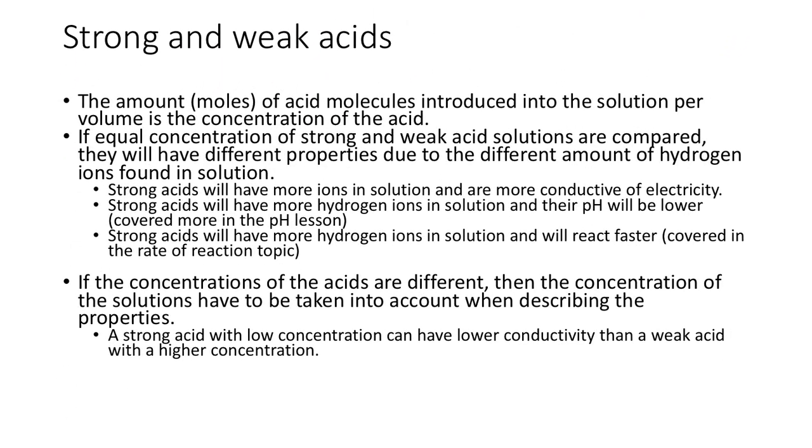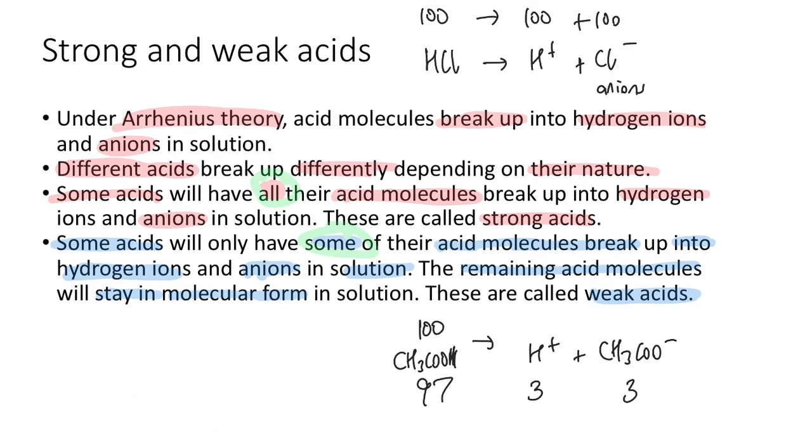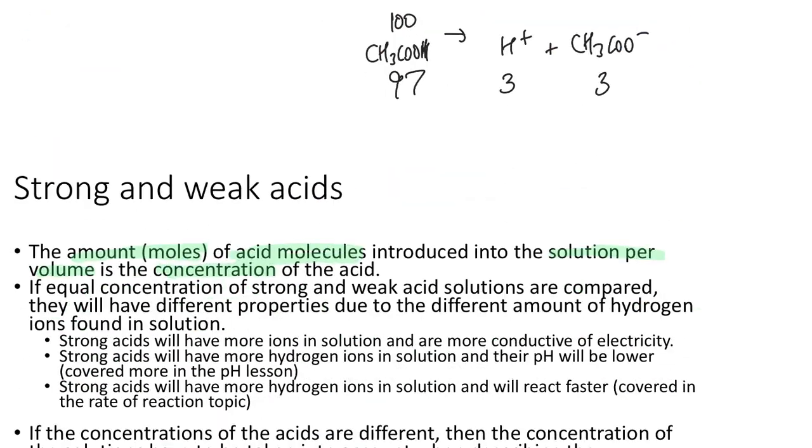So the key idea is that the amount of moles of acid molecules introduced into the solution per volume is the concentration of the acid. This is not the amount of hydrogen ions that are produced. This is the amount that was introduced into the system. So that's this amount, 100 here, 100 here. If you put 100 of these in and 100 of these in, you'll end up with different amounts of H plus and different characteristics of those 2 solutions.